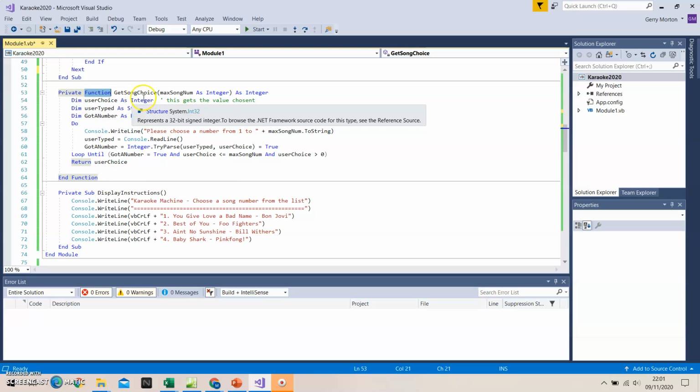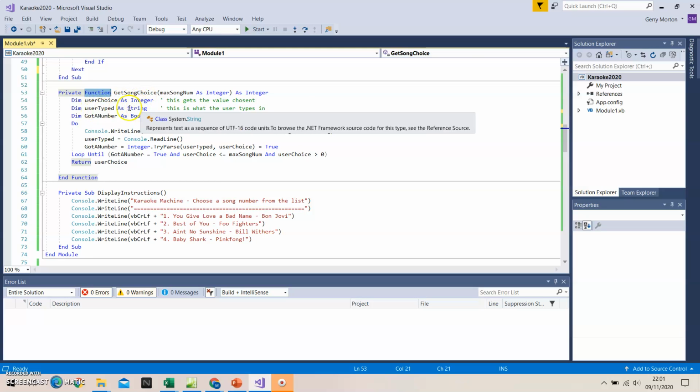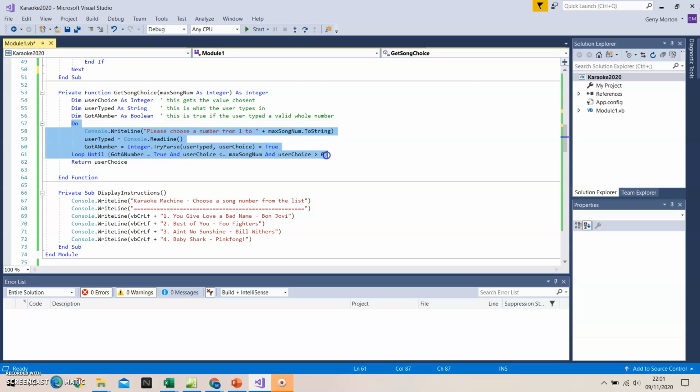User choice is an integer. User typed is what they're going to type in, which is kind of like a word, it's a string. And got a number is a boolean. That means it's either true or false. We've either got a number or we didn't. We then have a loop that repeatedly asks the user to type in something that should be a number until it turns into a number. So we've used integer.tryParse to see whatever the user typed in, can it be converted into a number?